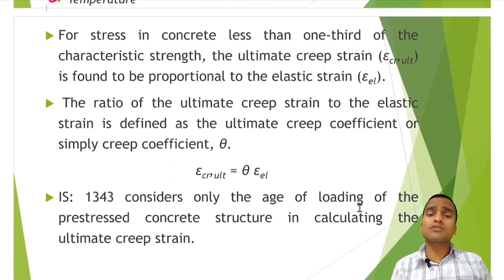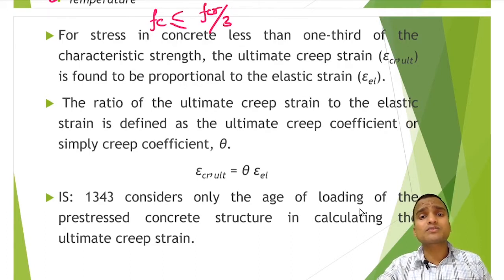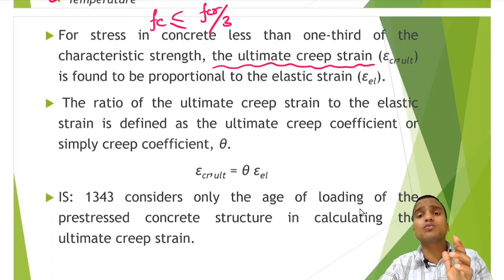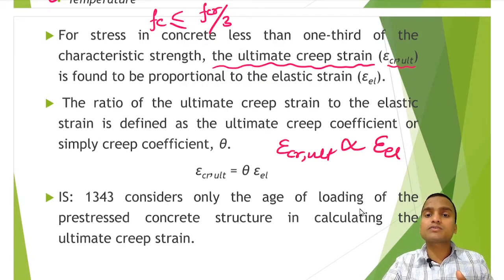So for stress in concrete less than one third of the characteristic strength, when stress in concrete, let's say fc, is less than fck divided by 3, for this value the ultimate creep strain, epsilon CR, ultimate (subscript), is found to be proportional to the elastic strain in concrete. So ultimate creep strain is proportional to elastic strain in concrete.